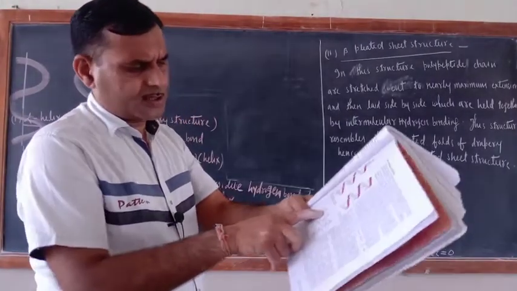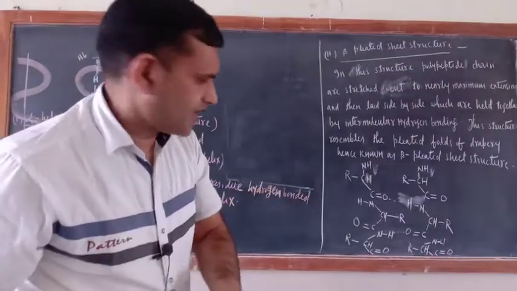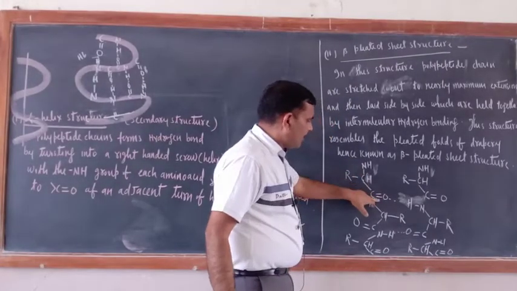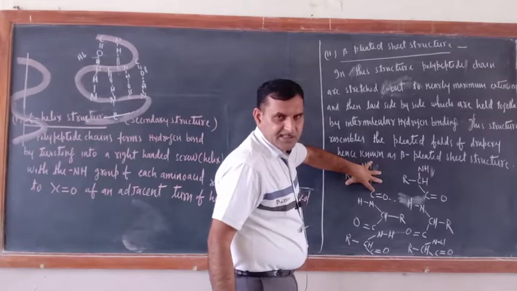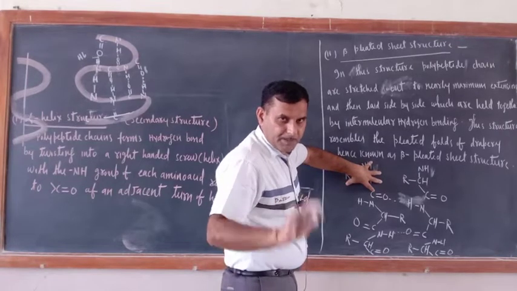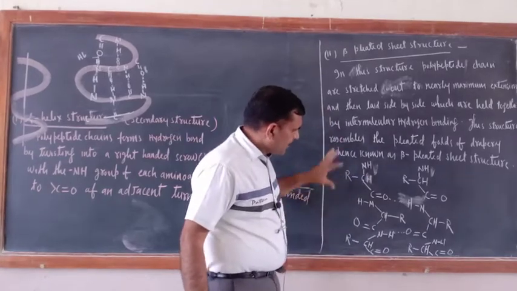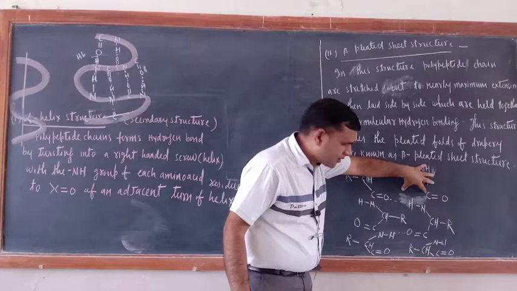See here, this is the beta pleated structure. So RCH C double bond O, this is one residue or one molecule in the polypeptide chain. Same way, this is RCH C double bond O, this is another one.